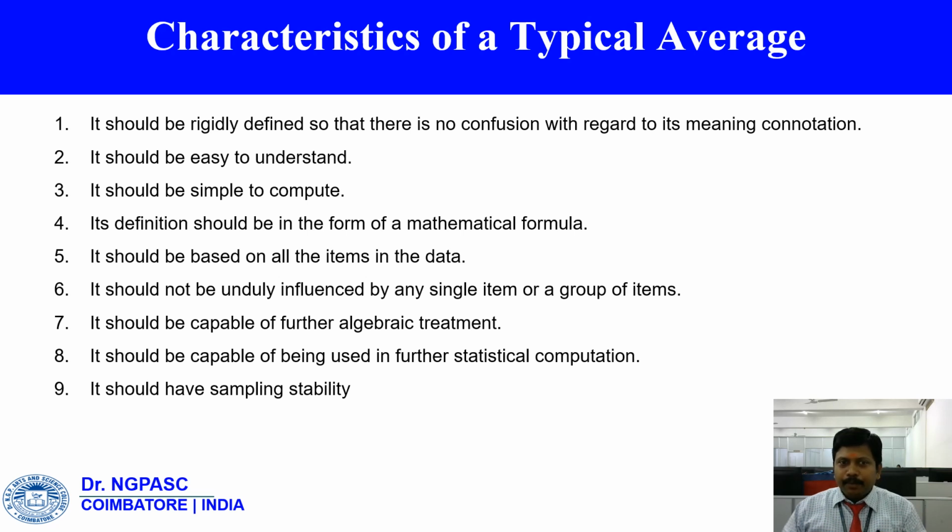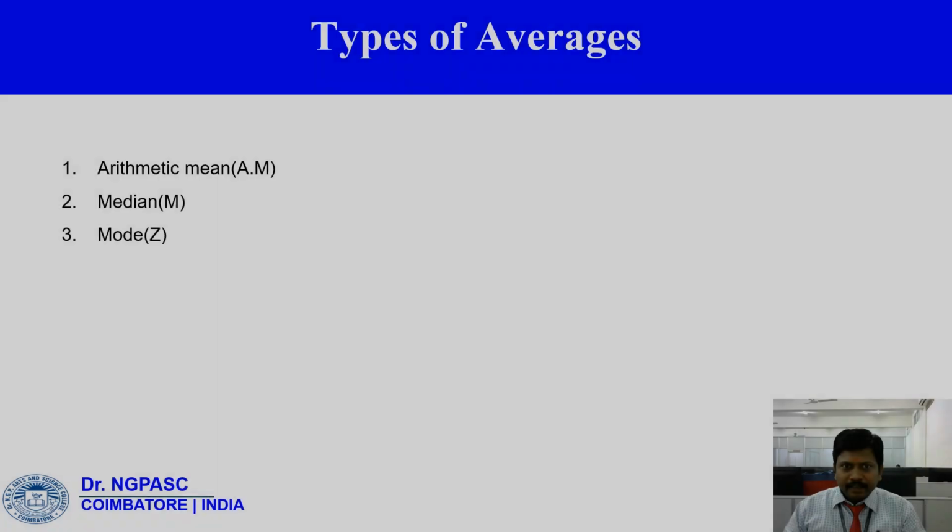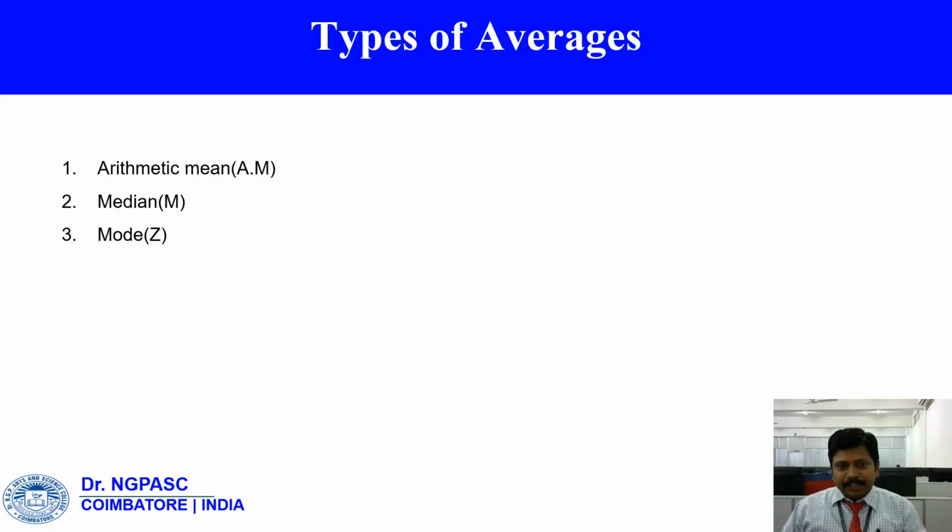It should be simple to compute, based on all the items, and it should have less sampling instability. Next, we have to see the different types of averages. One is arithmetic mean, which we call A.M., then median, whose symbol is capital M, and mode, capital Z.